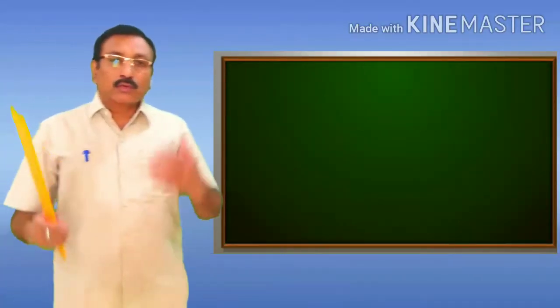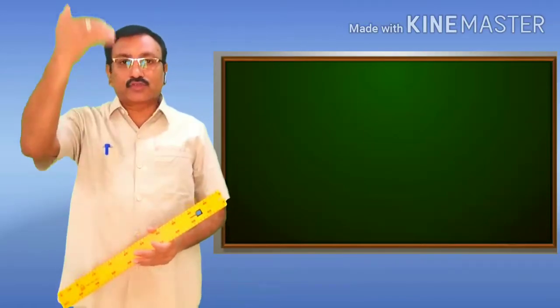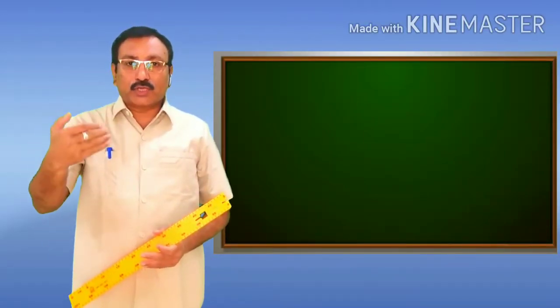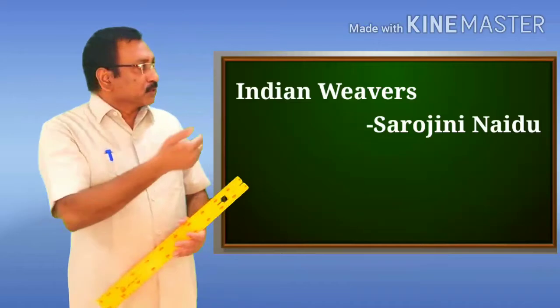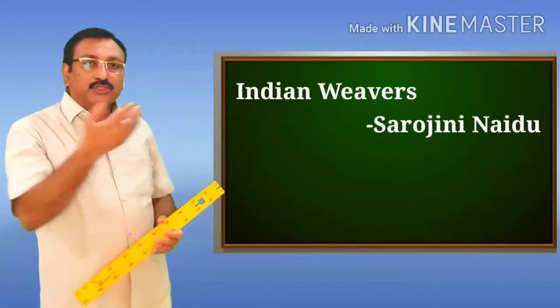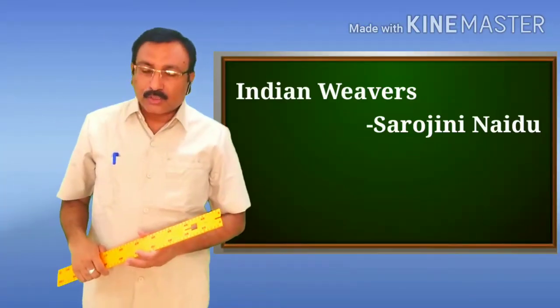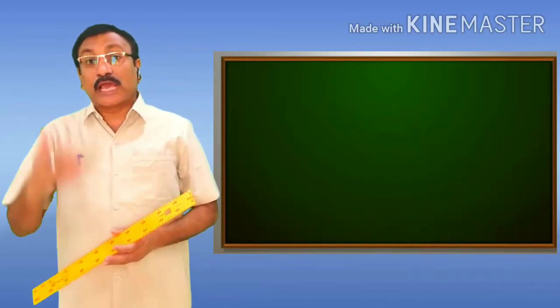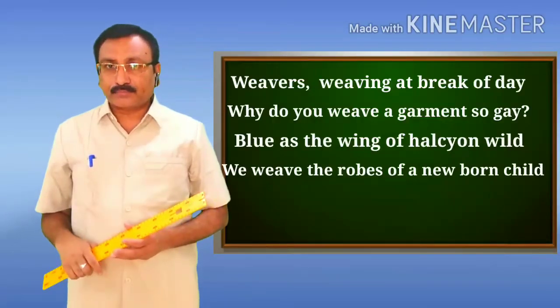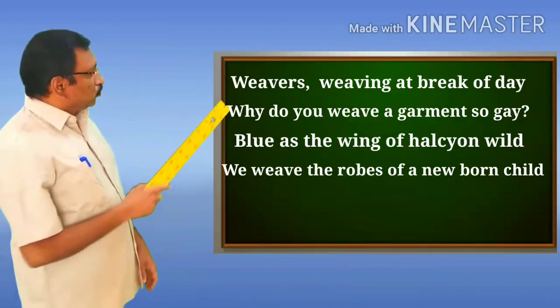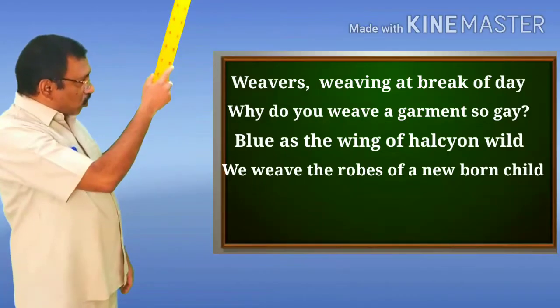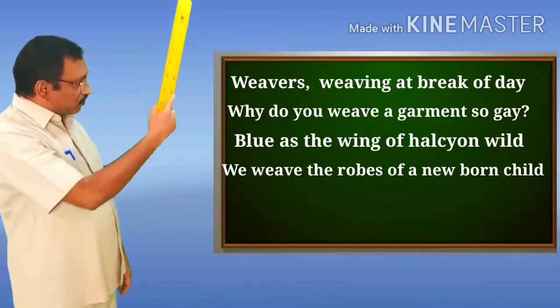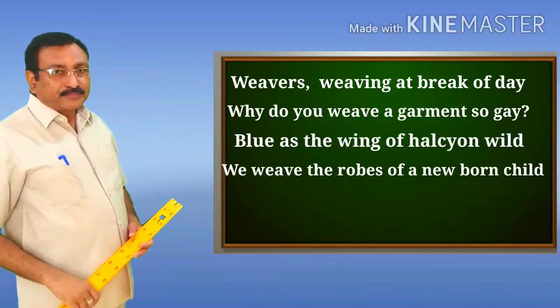So this is how we have discussed all the figures of speech which are there in the poem Indian Weavers, written by Sarojini Naidu. So let me speak on the rhyme scheme of this poem. If you look at all the lines, the three stanzas of the poem.